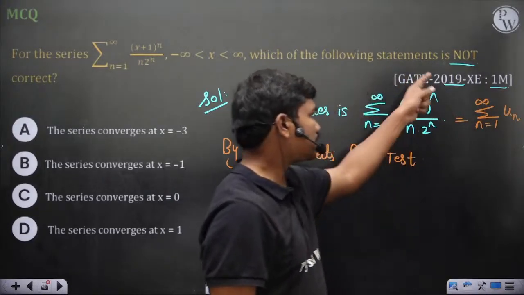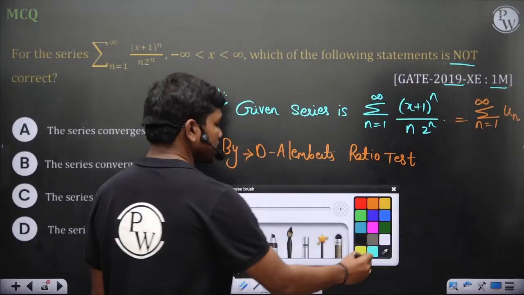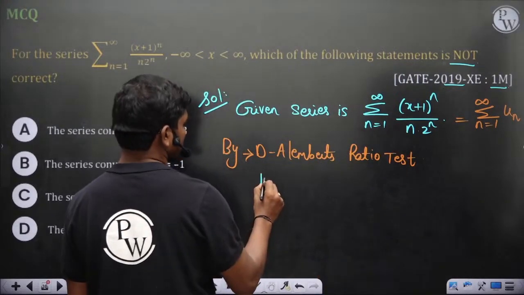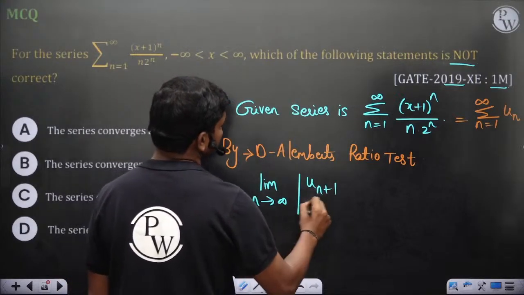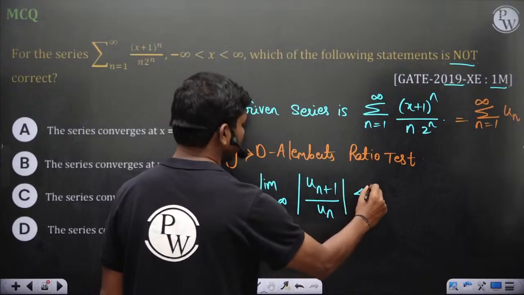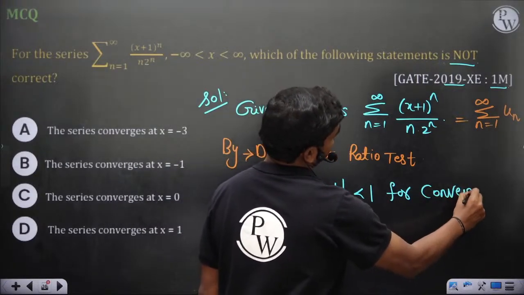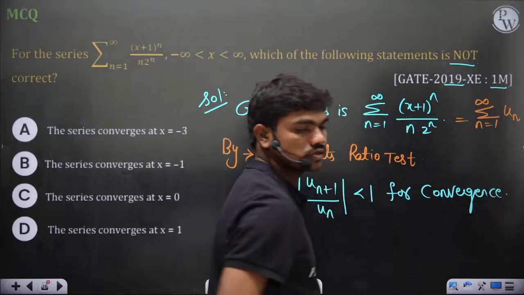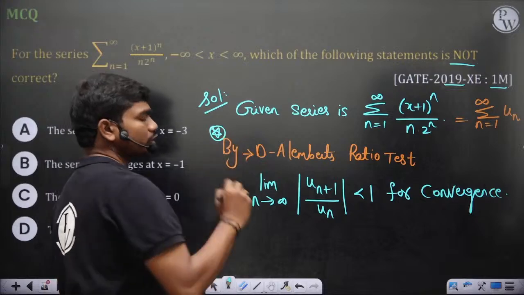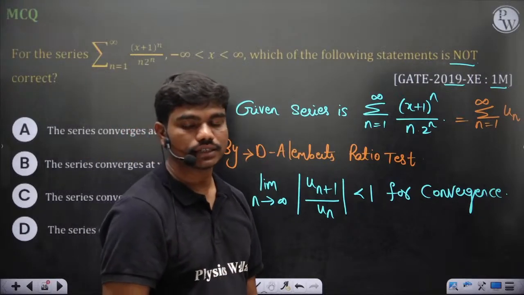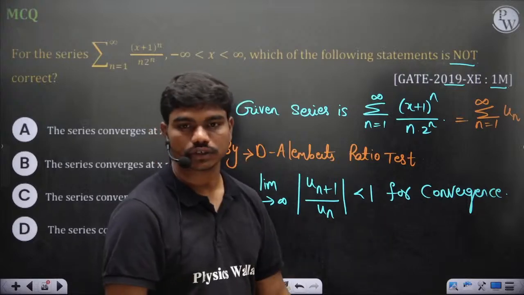So D'Alembert's ratio test tells you, as n goes to infinity, the modulus of un plus 1 by un should be less than 1 for convergence. Almost all the questions in the last 7-8 years are on the D'Alembert's ratio test. So this is the criterion for convergence.